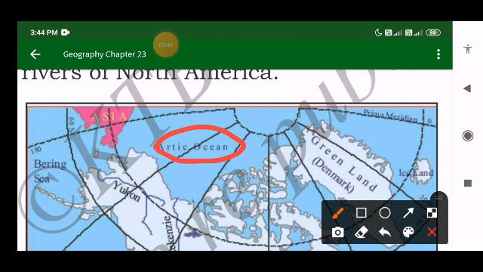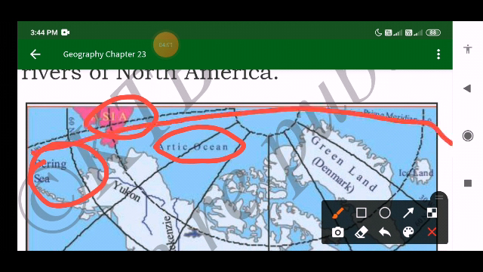What does that mean? What separates Asia from North America? See, here is Asia, and this Asia is separated by Bering Strait. Bering Strait, it's a water body. Bering Strait separates Asia from North America. Here you can see this line. Bering Strait separates Asia from North America.